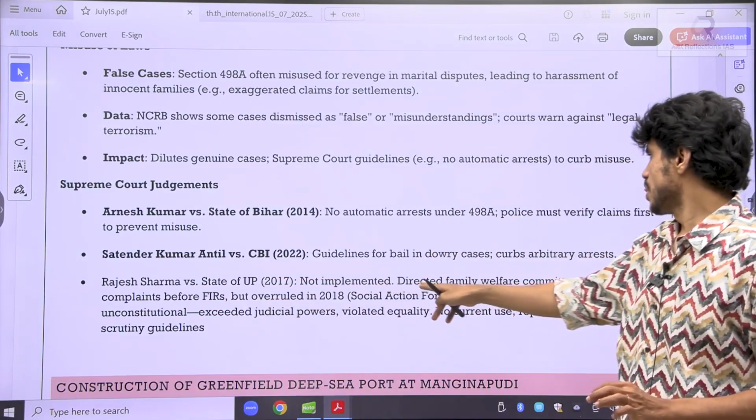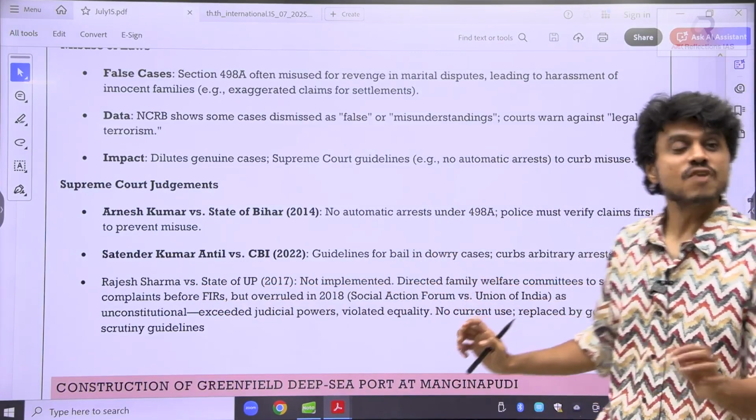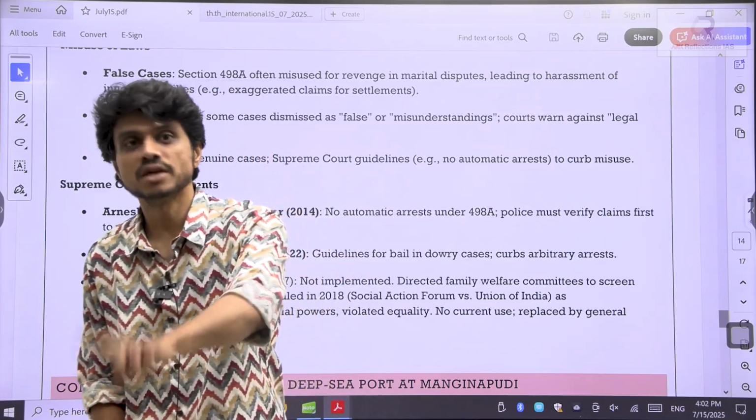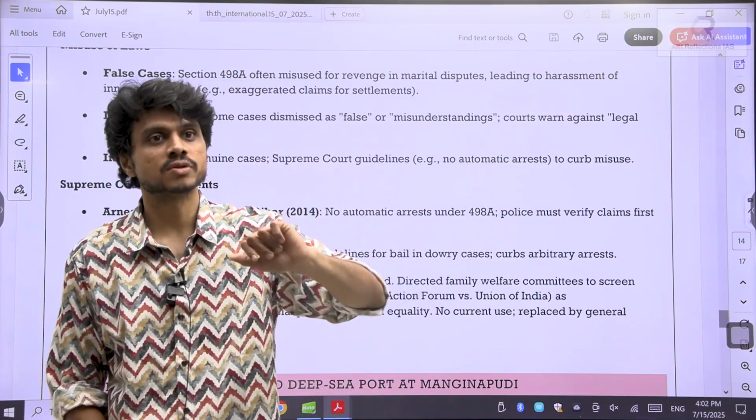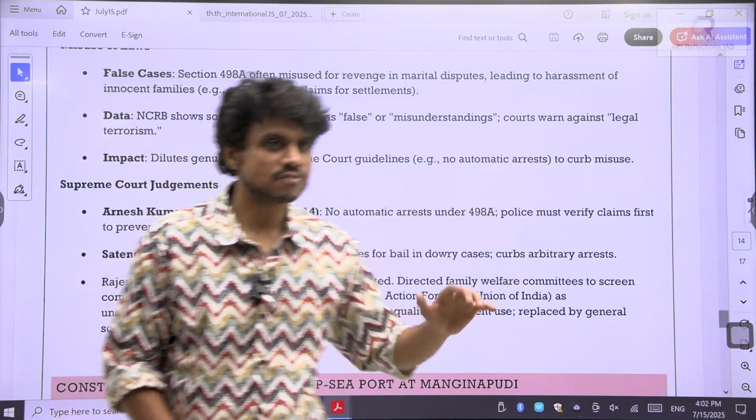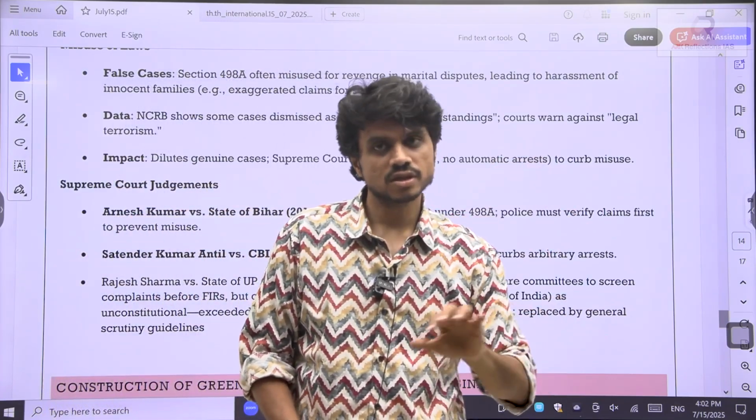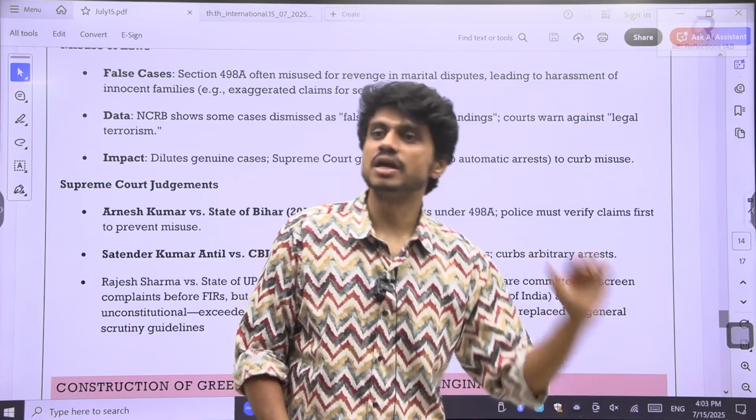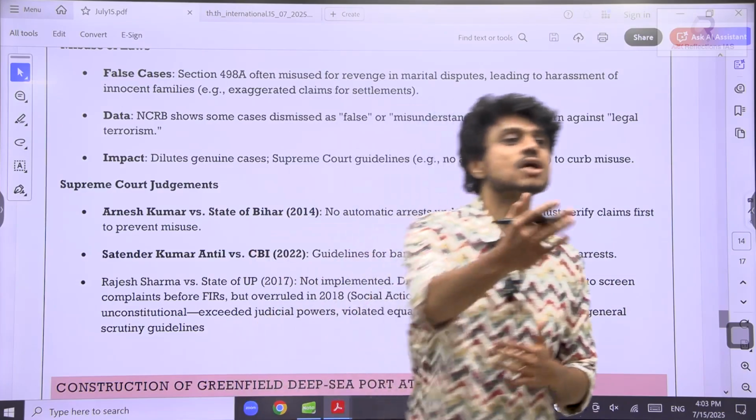Supreme Court said there should be some family welfare committees. They should check whether the harassment case filed by the woman is true or not. But this is like dilution of the provisions. Somehow they are trying to find whether the case is true or not. Some initial verification is being conducted and only then are they going to proceed.